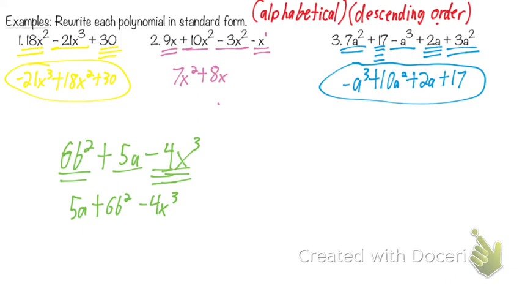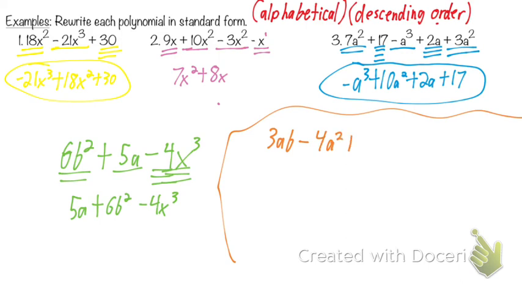When there's a tie, we go on to the next thing. Now another scenario. Once again, you don't have to write this down. Let's say we have 3ab minus 4a squared plus 2a plus 5b squared. There's a lot going on there. Well, what do we think would come first? I think 4a squared.